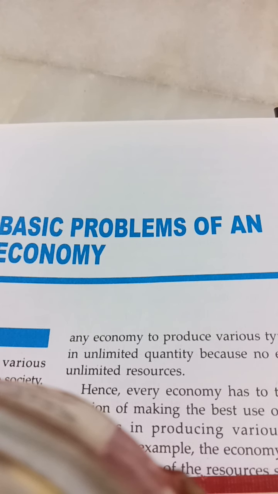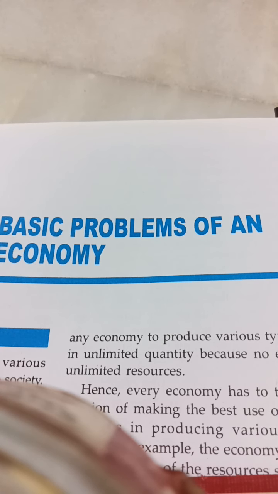And the second aspect is, if the decision is already made that this type of commodity is to be produced, then immediately another problem crops up along with this, and that is what quantity of the good is to be produced. That means how much to produce. So the second aspect is how much to produce, or what quantity of the good is to be produced.